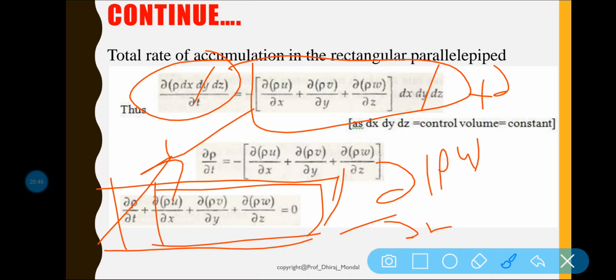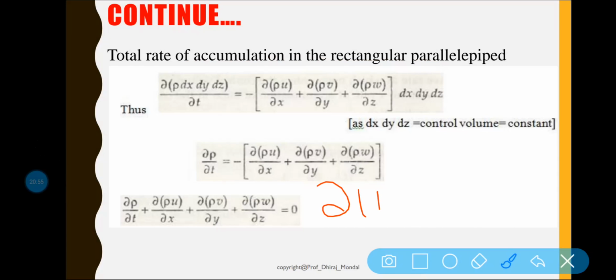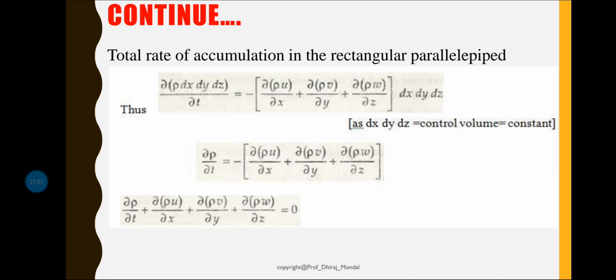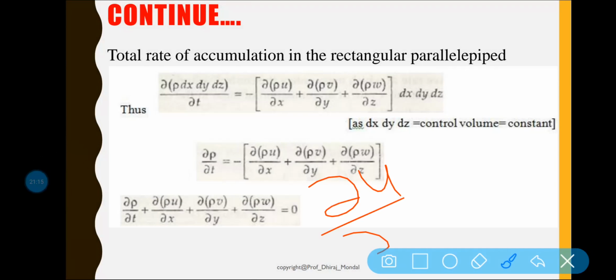For steady incompressible flow, rho is also constant. So at that time the equation will be del u by del x plus del v by del y plus del w by del z is equal to 0. So this is the continuity equation for 3-dimensional flow. In case of 2-dimensional flow we can write del u by del x plus del v by del y is equal to 0.